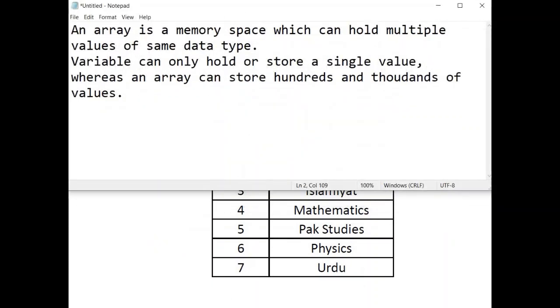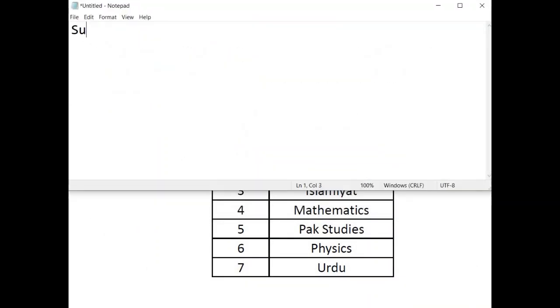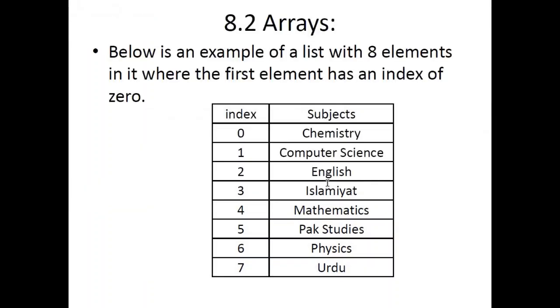So you can say that an array can either look like this, for example, subject 1, subject 2, subject 3, and so on. Means it can have one column and multiple rows, or it can have a single row and multiple columns, for example like this. And so on. Okay,